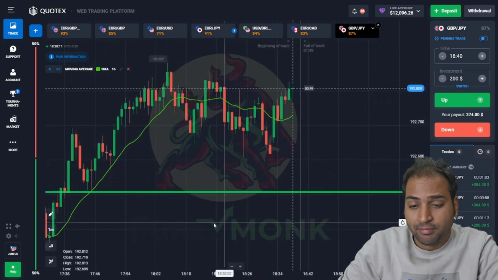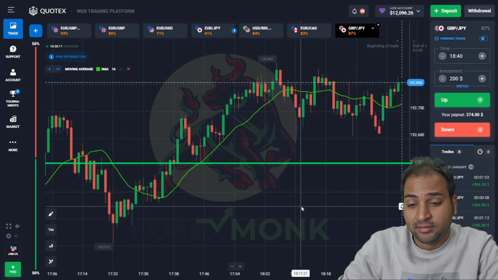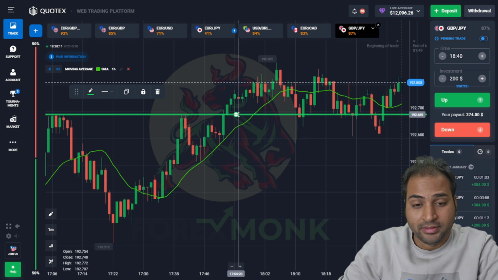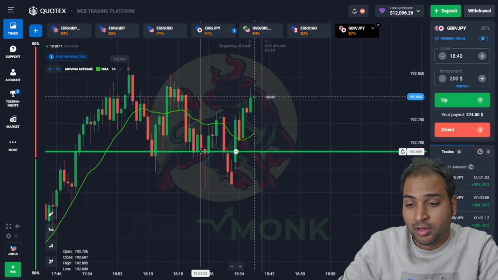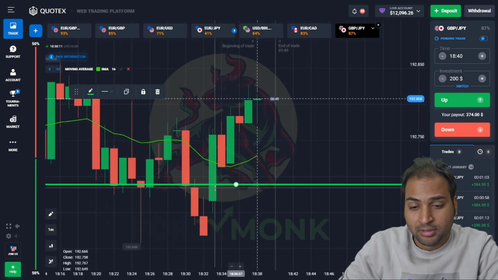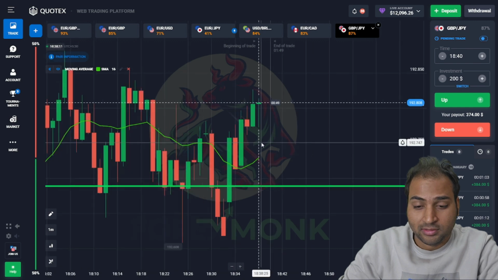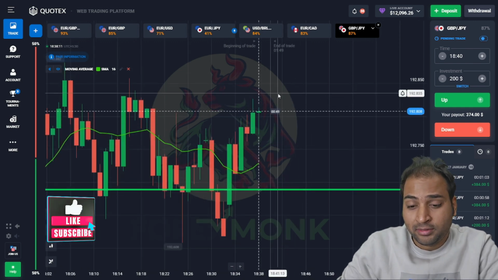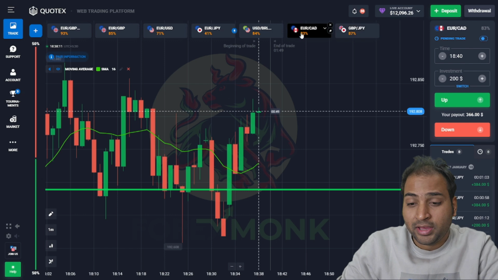If you see the breakout, the next candle is green and we can make a decent profit in this currency pair too. I hope this is a multiple touch point support level. Yes, it is a multiple support touch point, and right now the trend is upward. The moving average line is showing strong upward movement. Let's find out the Euro CAD currency pair first and we will be taking our trade soon.